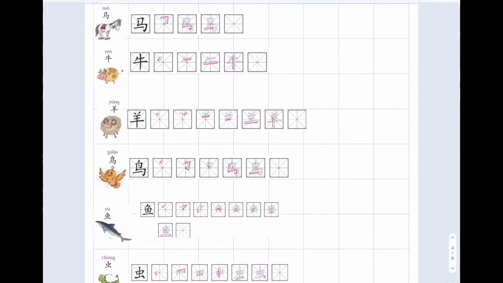The first one, 马, m, a, 马. Pay attention, it's the dipping tone, the third tone. Now let's talk about the importance of the tones.